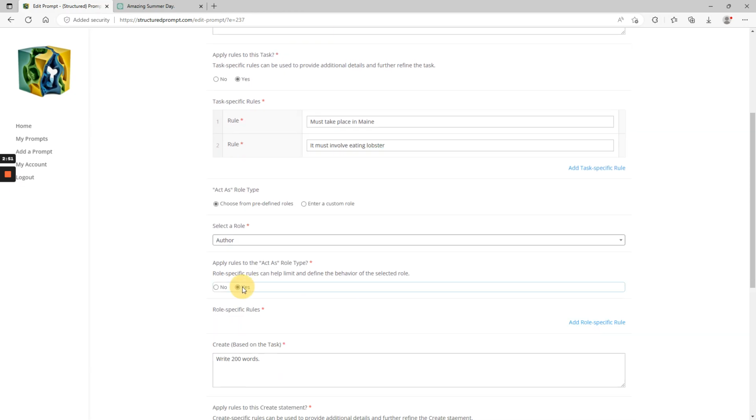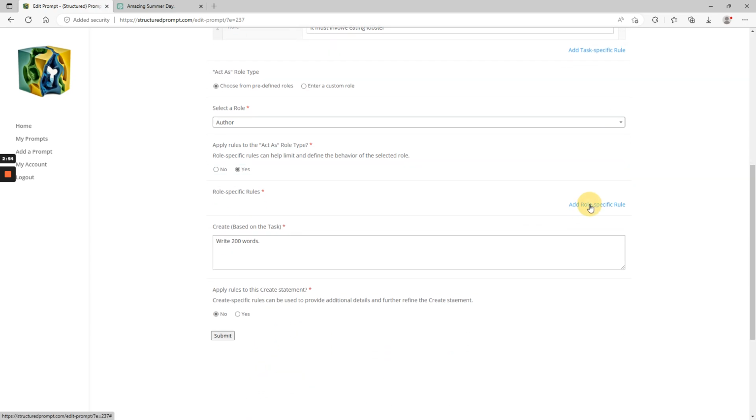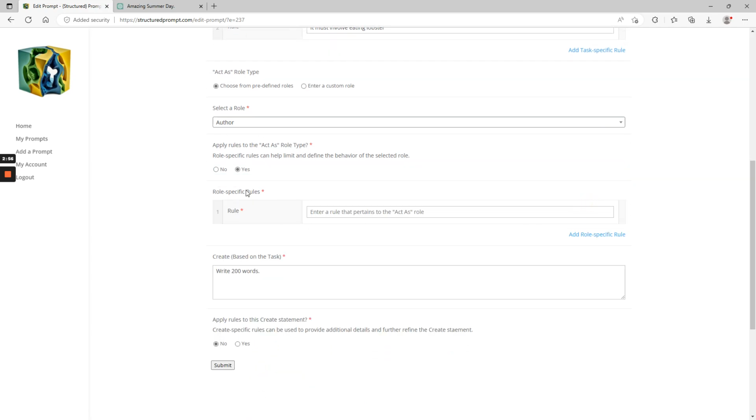The author, we can add some role-specific rules for the author. So let's make our author use a lot of exclamation points in his writing.